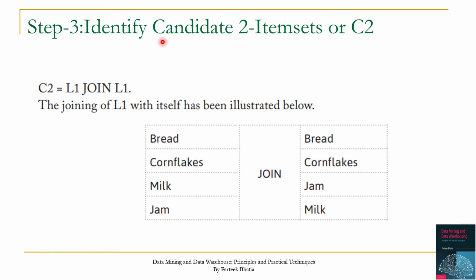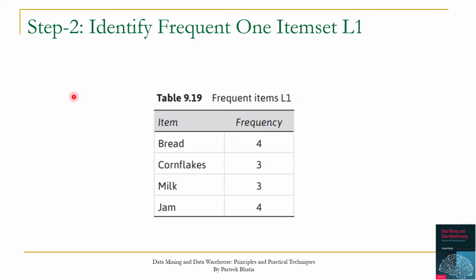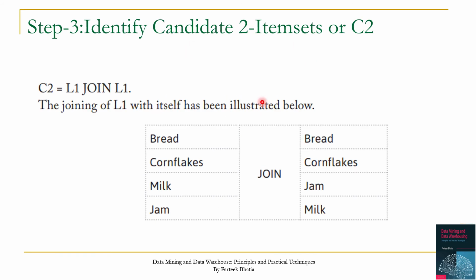You can see that C2 is created on the basis of L1, our frequent one item sets. By joining L1 with itself we can create C2.